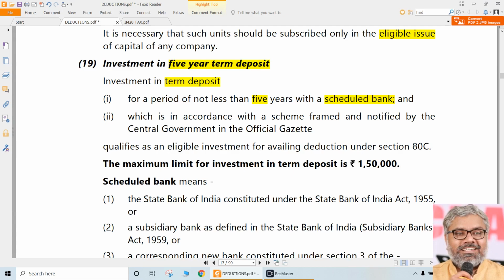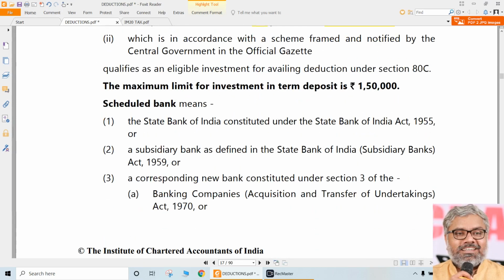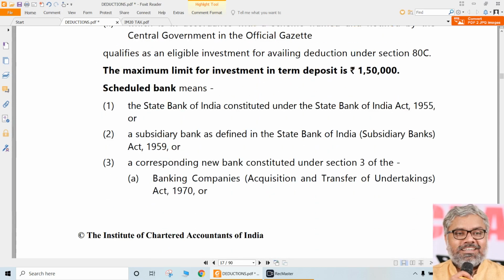That is practically speaking. But for us, in exam conditions, we just have to understand that if the SC is doing some fixed deposit for 3 years in a scheduled bank, like if the question says, no, that is not what we are talking about. That investment is not eligible for ATC. Investment in a 5-year term deposit with any scheduled bank is only eligible for ATC. That's it. Of course, the maximum amount of investment is always restricted to 1,50,000.